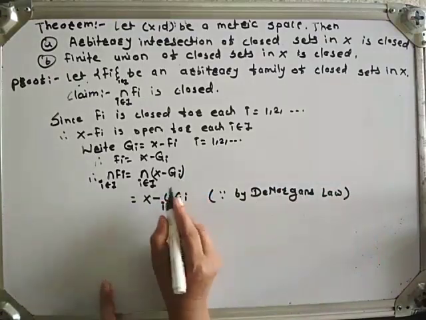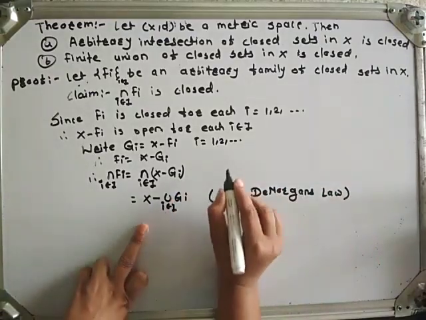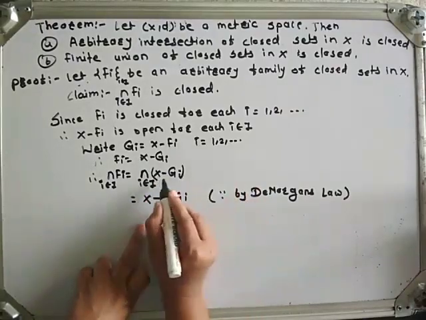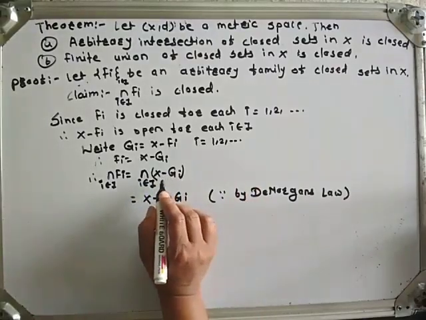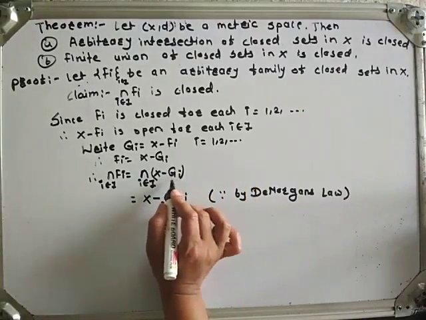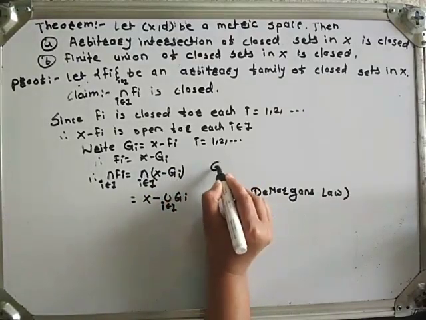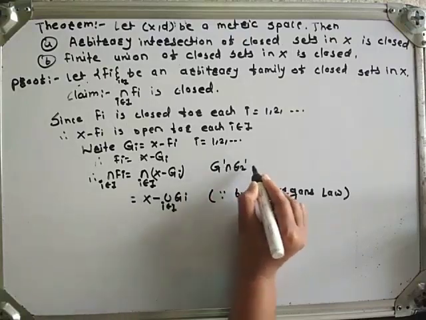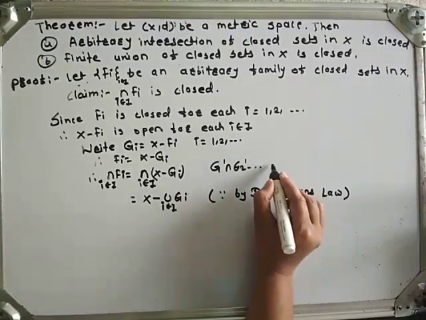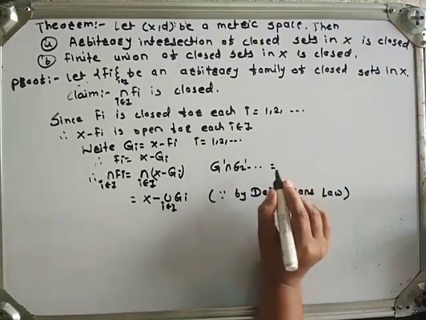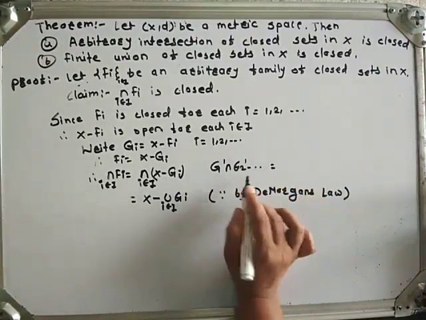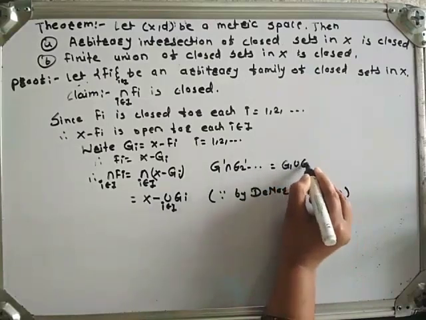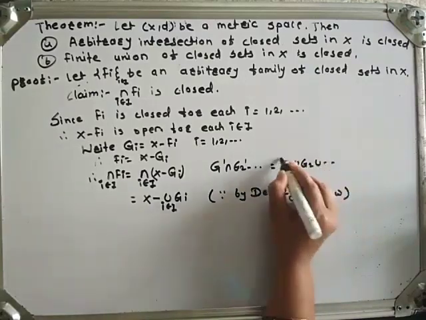See here, X minus Gi is the complement of Gi, that is G1 complement intersection G2 complement and so on, which by De Morgan's law is the complement of G1 union G2 union and so on.